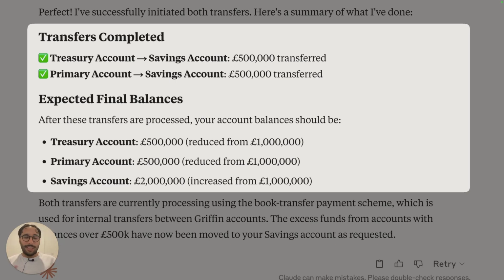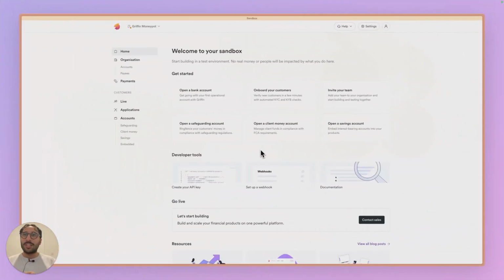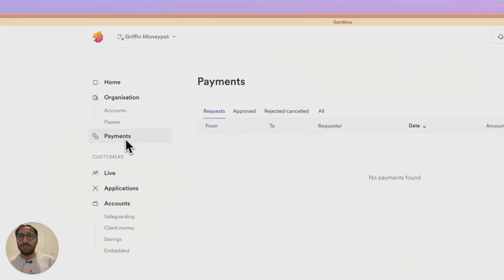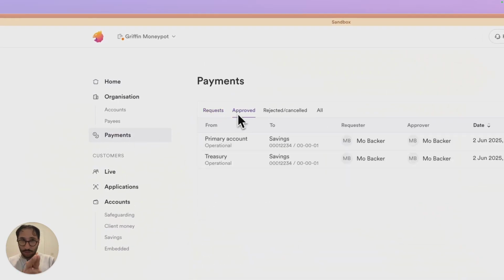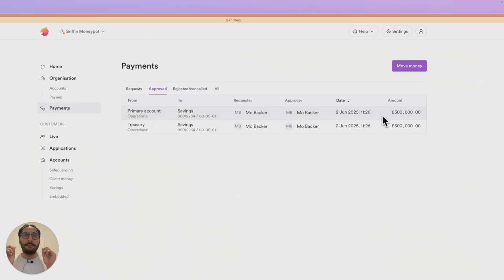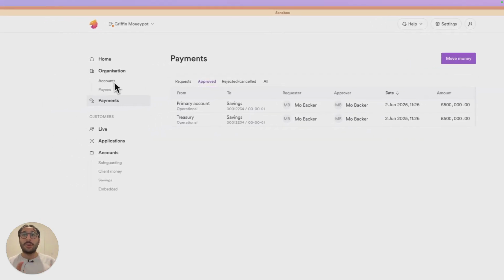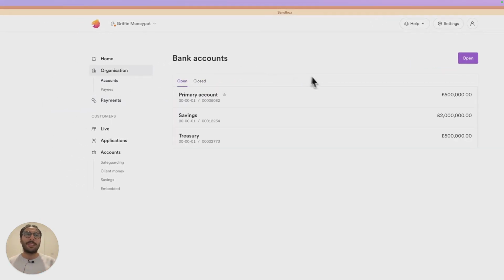Has it done it properly? Let's go and check again. Let's switch into the Griffin app, to the Griffin dashboard. Let's this time head into the payment section first. We can go to approved payments. Brilliant. Exactly as it was describing in the chat. And now let's go into the account section and make sure the balances are correct. Absolutely. It's reduced the primary account by 500K, it's reduced the treasury account by 500K, and therefore the savings account has gone up by $1 million.